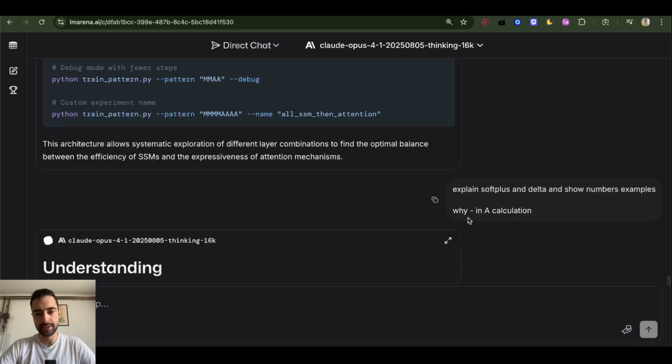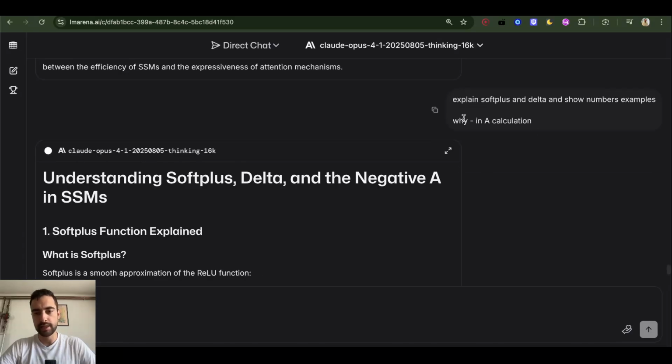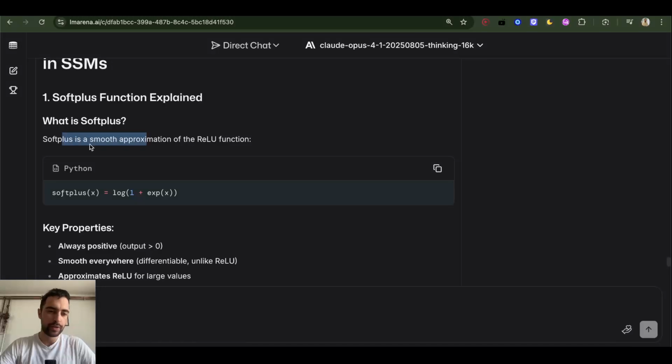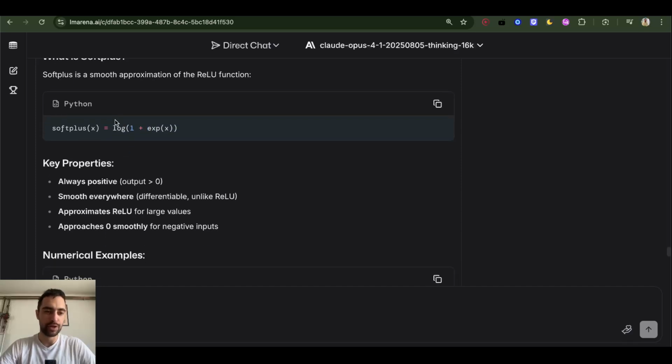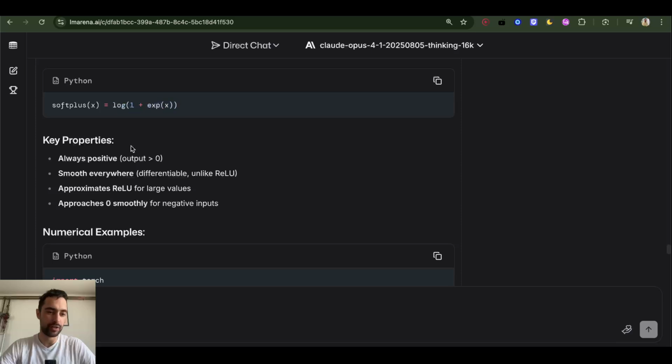So softplus and why we have negative in calculation of A. We already saw that softplus is a smooth approximation of the ReLU function. So log of 1 plus exponential of x. Who came up with these? How do you come up with this? I guess you try a bunch of stuff, or maybe some mathematician who has intuition.